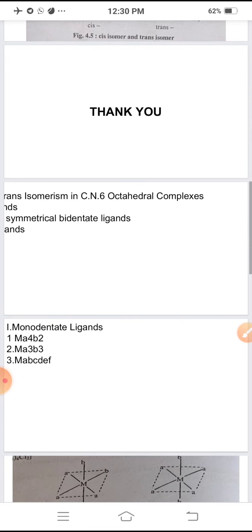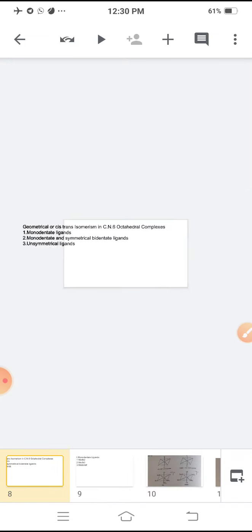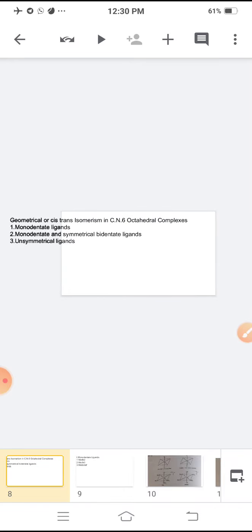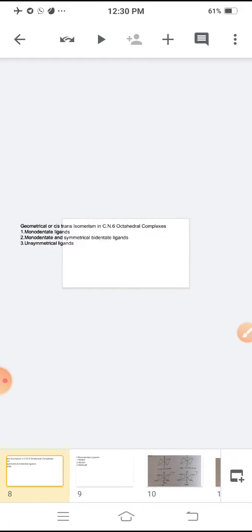Then the next type, isomerism in coordination number 6, that is geometrical isomerism or cis-trans isomerism in coordination number 6. There are 3 main types. Octahedral complexes contain monodentate ligands; the second is monodentate and symmetrical bidentate ligands, and the third is unsymmetrical ligands.